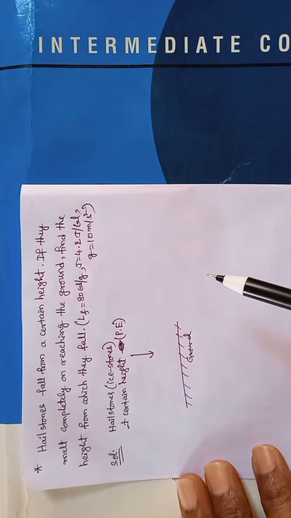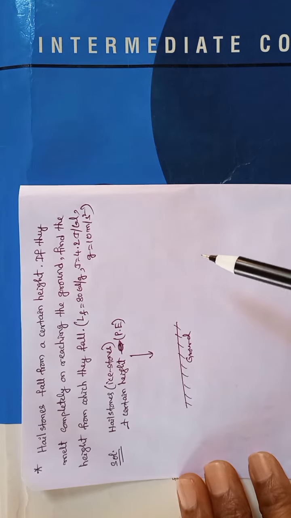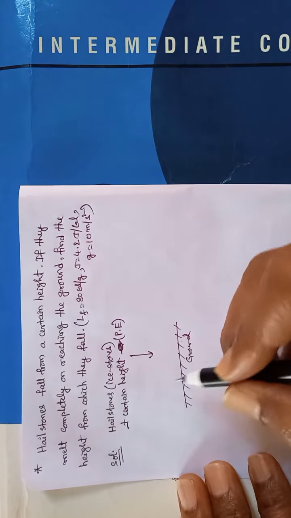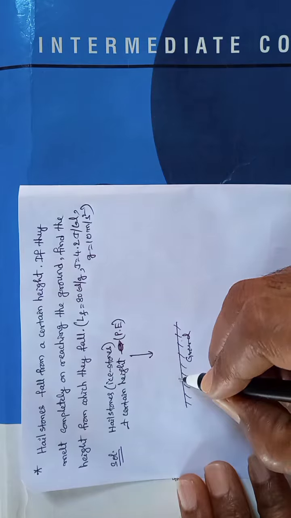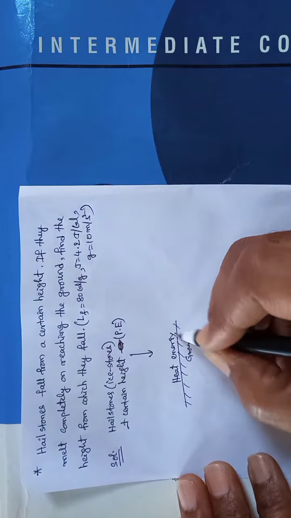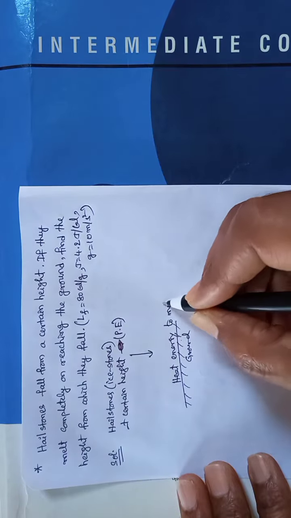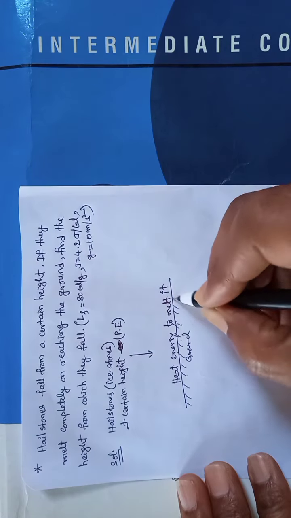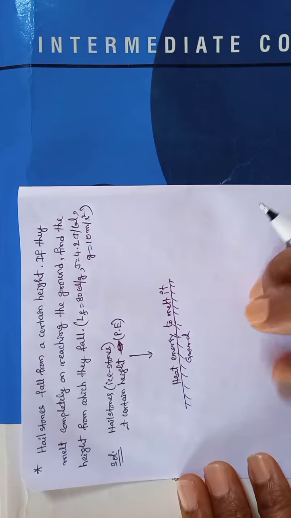To melt the ice, heat energy is required. So the potential energy is converted into heat energy to melt it.